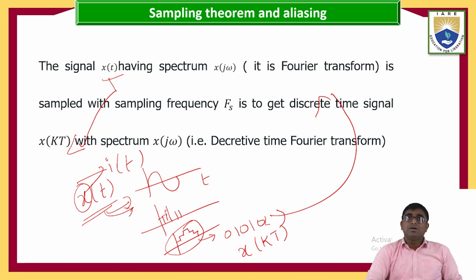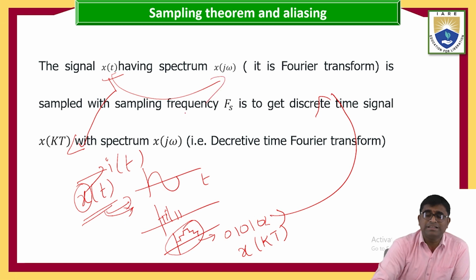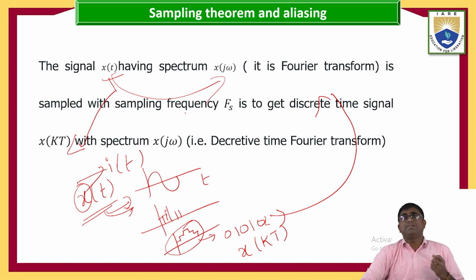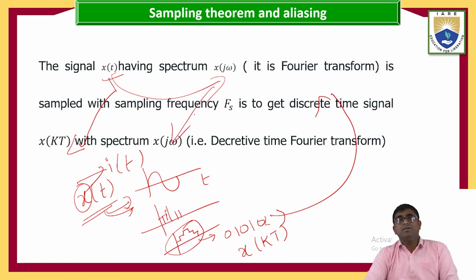Okay. So first of all, in place of t, I am taking j omega. That is nothing but taking the Fourier transform of this sampled signal. The Fourier transform of the sampled signal is converted into the discrete time Fourier transform here.